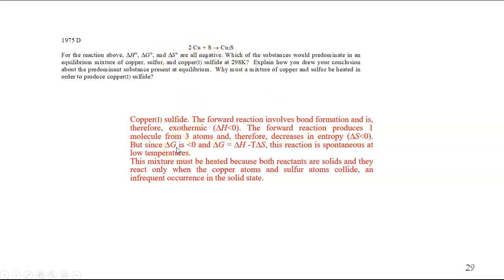Now here it gets relevant. Since delta G is less than 0 and delta G equals delta H minus T delta S, this reaction is spontaneous at low temperatures. Well said. In fact, a little better than what I did because they related it to how it would work at temperature, because the temperature would have to be very high for this to overcome the delta H. Nicely done. The mixture must be heated because both reactants are solids, and they will react only when the copper atoms and the sulfur atoms collide, an infrequent occurrence in the solid state.